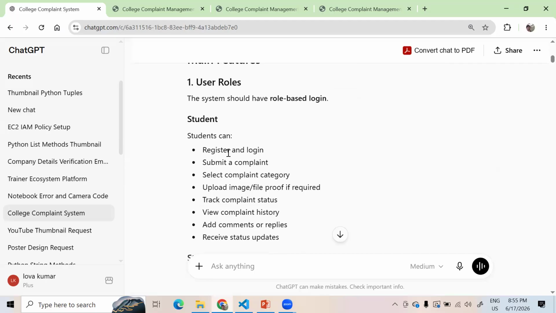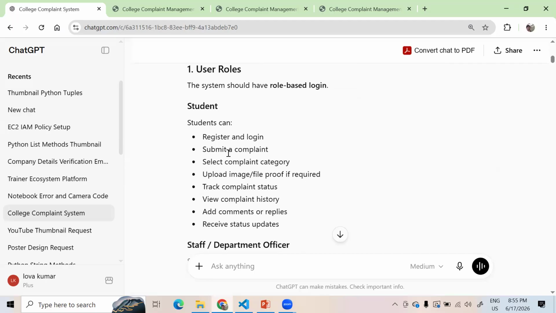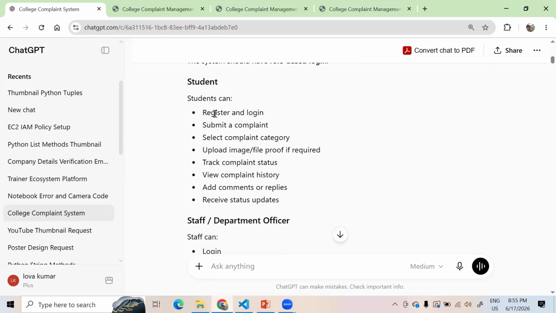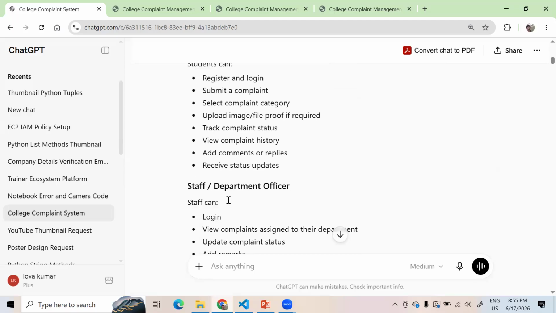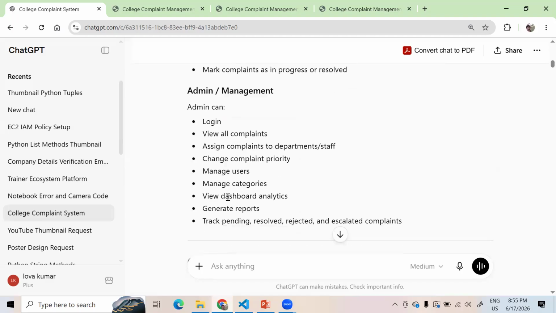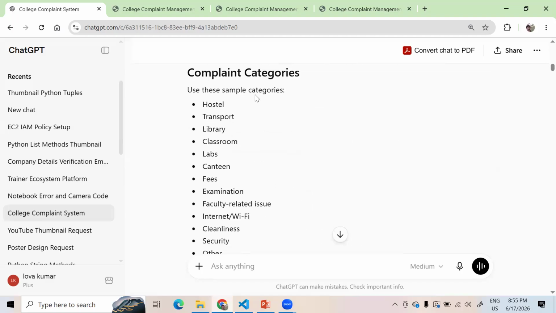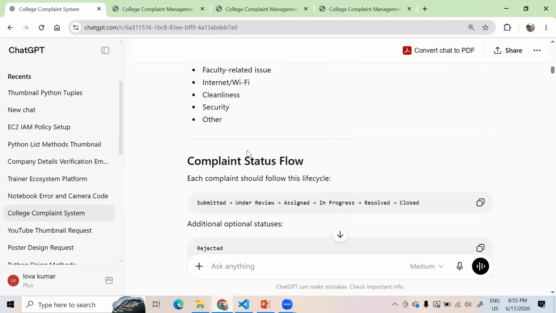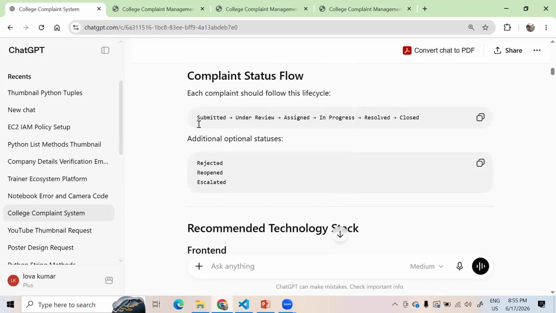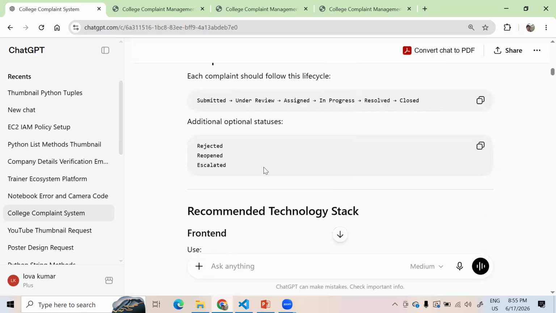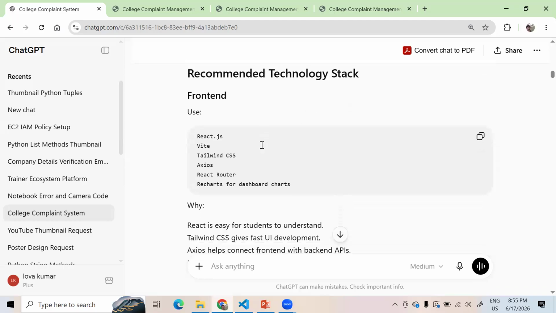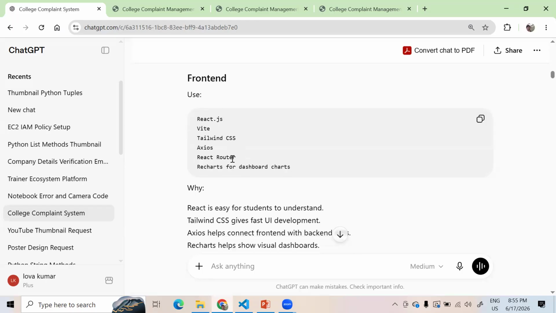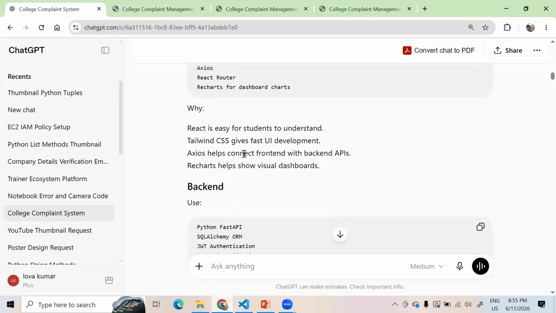It uses its own thinking power, and it gives the complete requirement for the staff, student, and admin side, and the complaint side also, what exactly it needs to include category-wise. It is creating the complaint status also, how it is going to be processed step by step, and the recommendation of what the front end needs to have. For this product to work faster, what exactly technologies need to be taken, it will consider and include that, and it also mentions the reason.